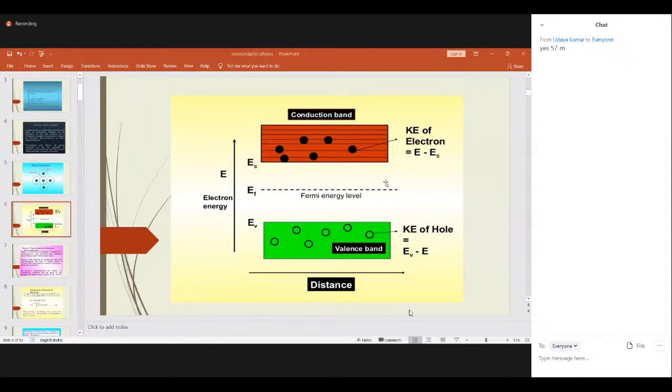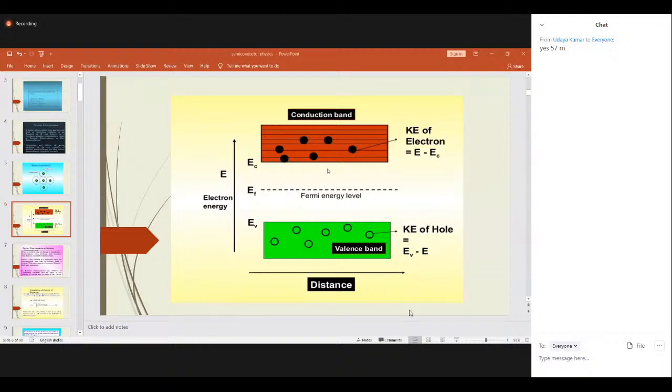Initially I'm explaining the dependence of Fermi energy on temperature in case of intrinsic semiconductors. So what is Fermi energy? Basically, the maximum energy level occupied by a particle at 0 degree Kelvin temperature is known as the Fermi energy level. In intrinsic semiconductors, the Fermi level lies exactly at the middle of the forbidden energy gap between the conduction band and the valency band. Clear?